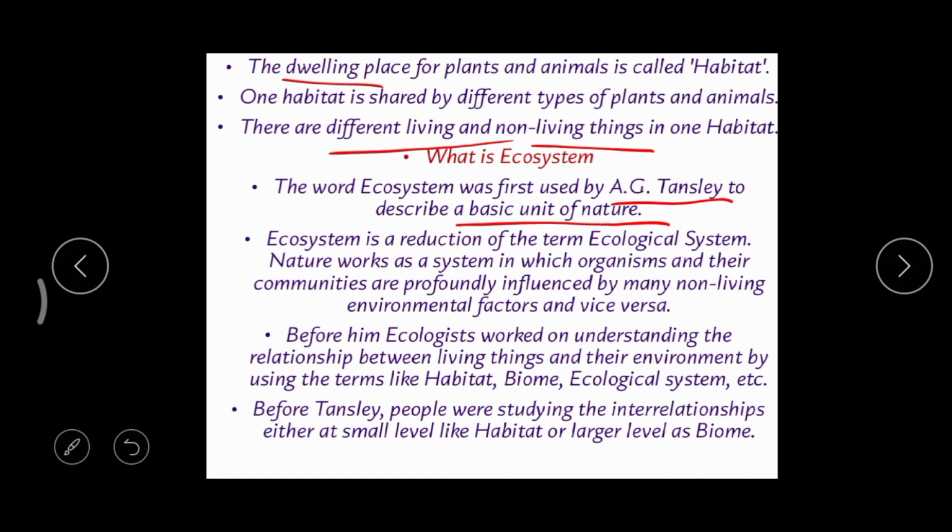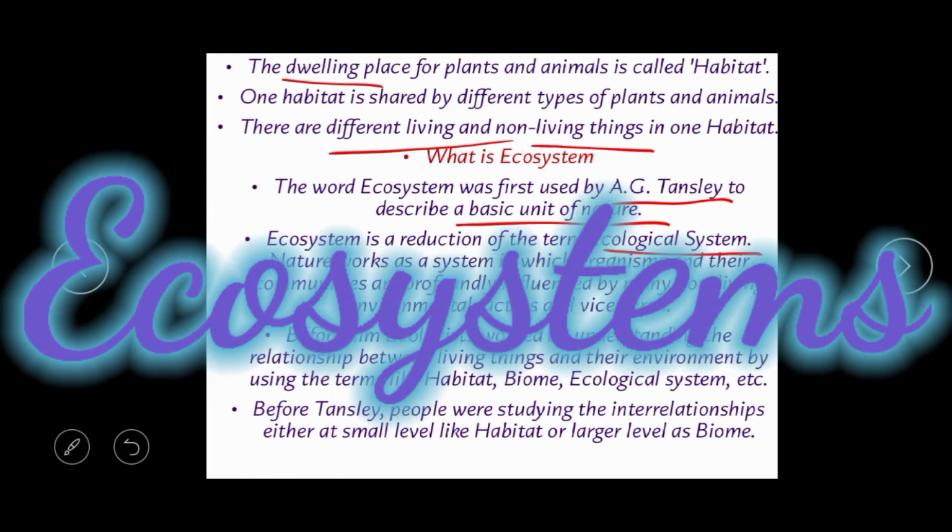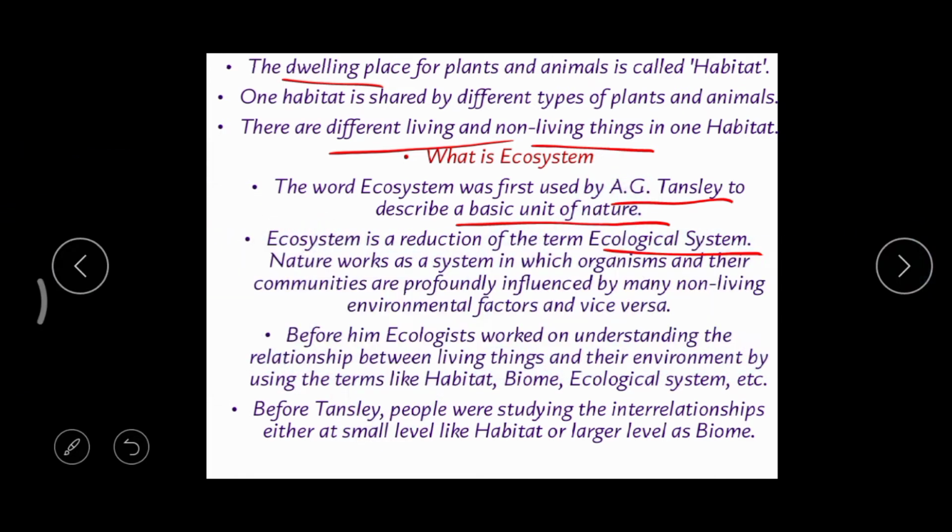Ecosystem is the short form of ecological system. In a short term, this ecological system can be called an ecosystem.